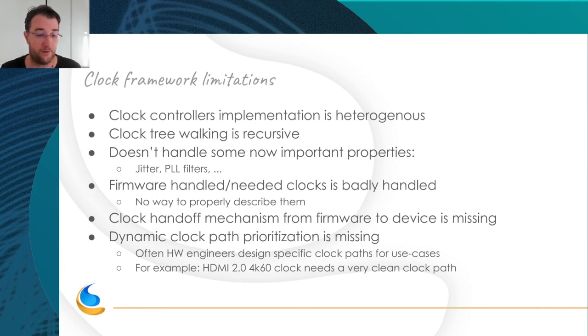And like I say, there is no dynamic clock path prioritization. There is no way to prioritize the clock path for HDMI. For example, when you have HDMI 2.0 for 4K, you need to provide up to 6 GHz, for example. So you need to select your clock path how the clock designer designed it. You can take any random path in the system to generate this value, or any PLL, for example.